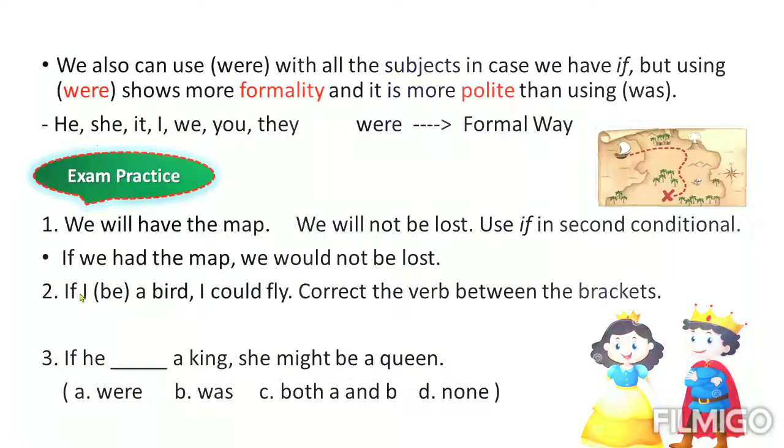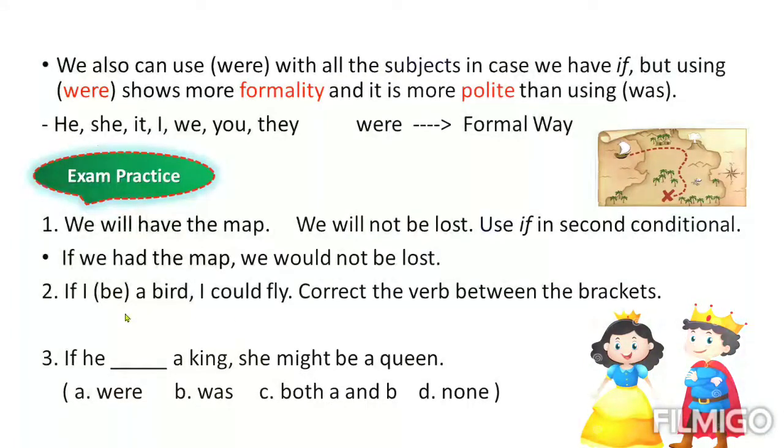The second one: if I, in brackets, be a bird, I could fly. If I were a bird, I could fly. You have to use was and were, the verb between brackets.